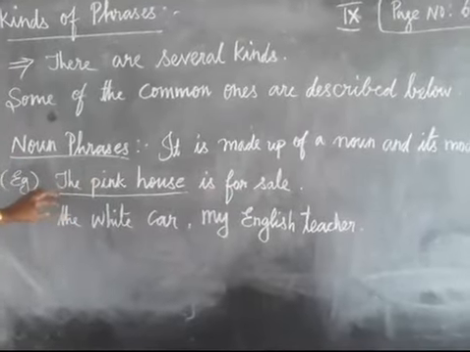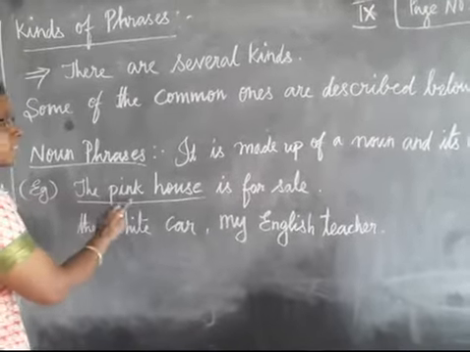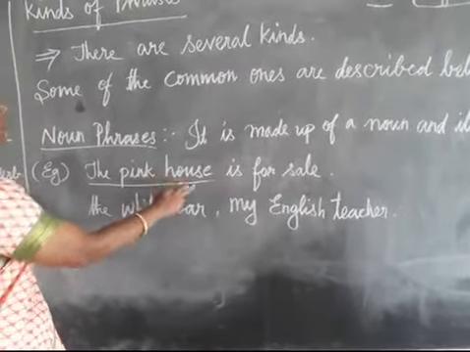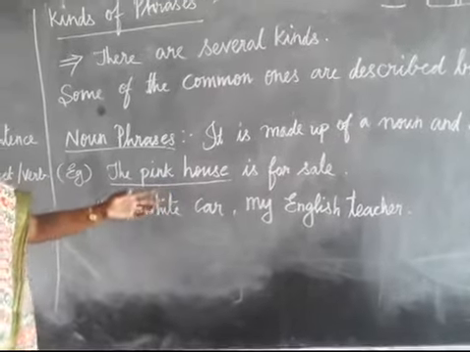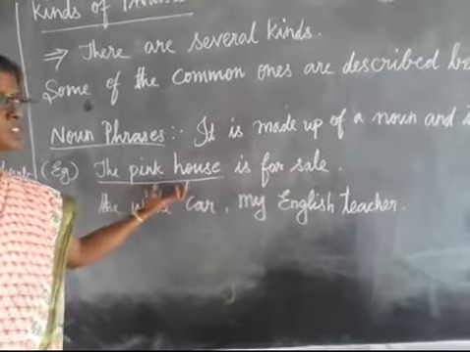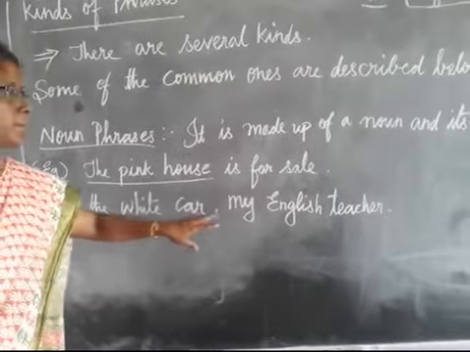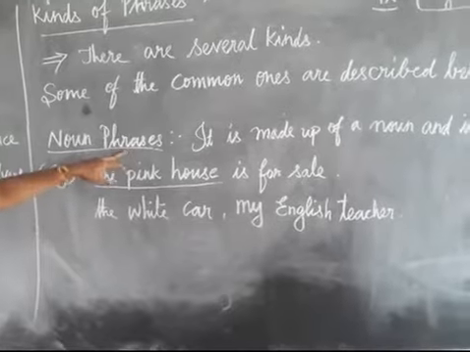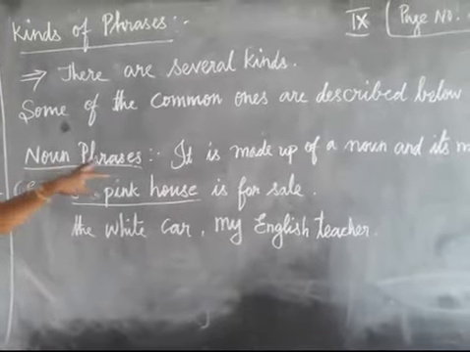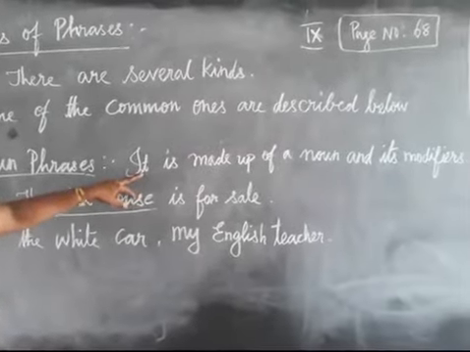See, so many houses are there. Which house? If we are indicating the pink house, that is called a phrase here. Here there is no subject or predicate. The pink house is a phrase. Okay, for example, one more: the white car, my English teacher. These are called noun phrases. Noun phrase means it is made up of a noun and its modifiers also can come.